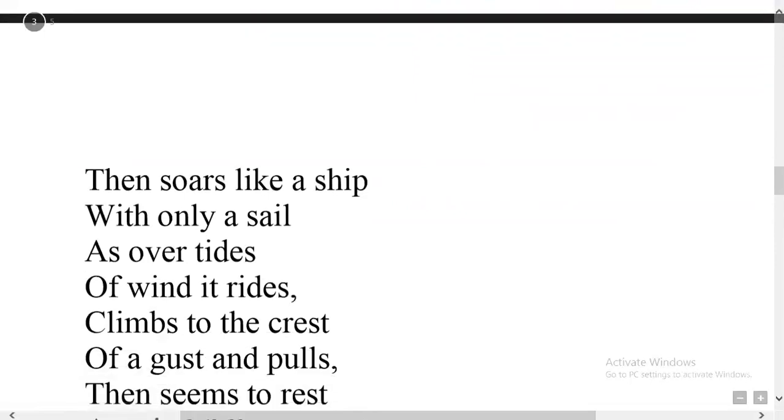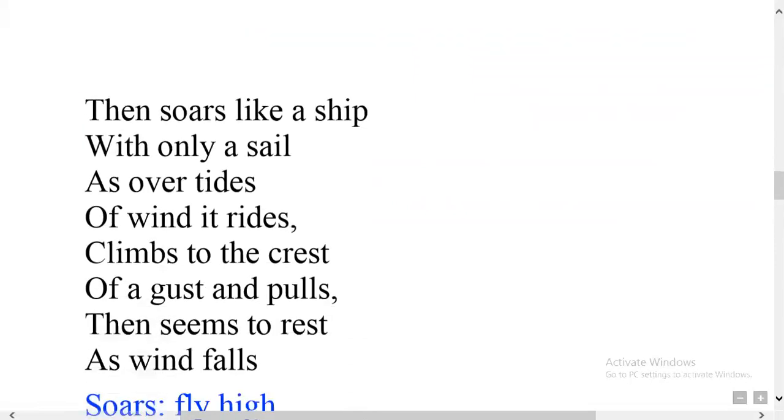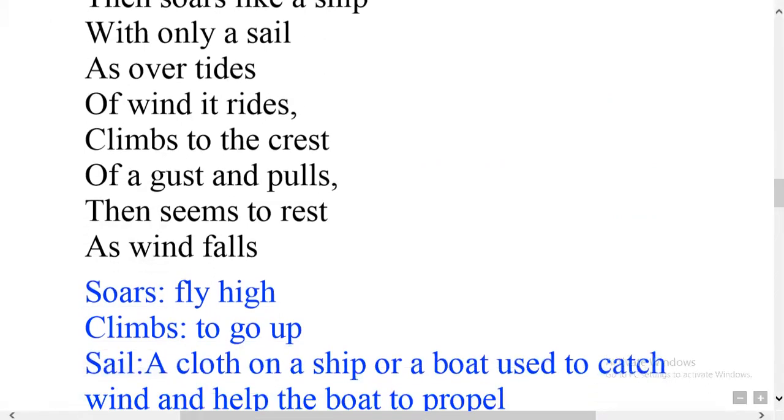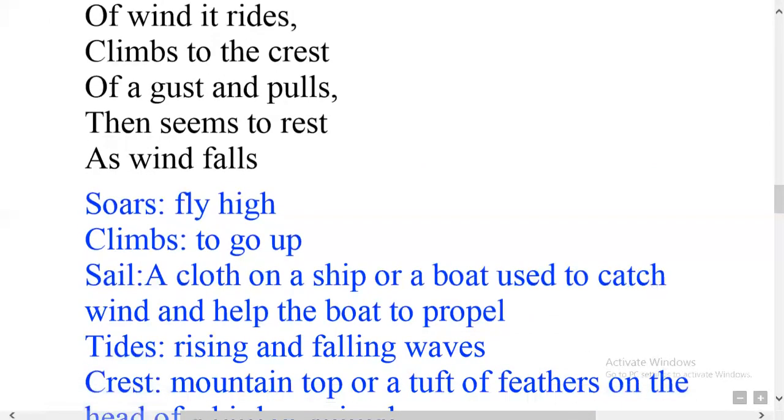Then soars like a ship with only a sail, as over tides of wind it rides, climbs to the crest of a gust and pulls, then seems to rest as wind falls. Now I want to explain the important words here.